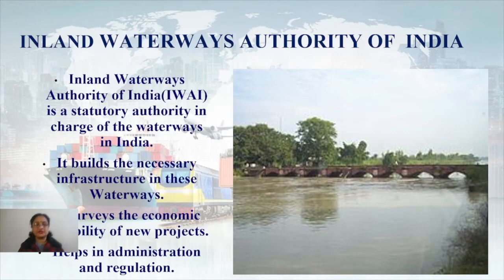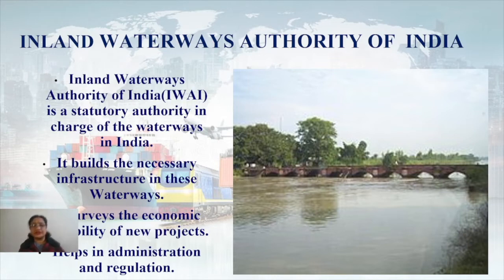Now, the next thing you should know here is the Inland Waterways Authority of India, right? IWAI. Inland Waterways Authority of India. Now, what is it? It is a statutory authority in charge of the waterways in India, right? This is a department which has been given full control or the total management of all the inland waterways which are there in India, right?